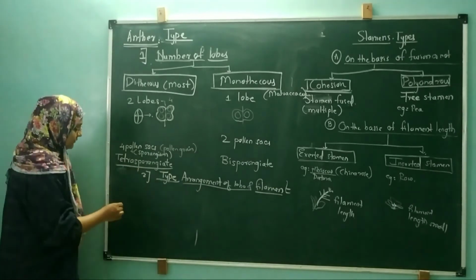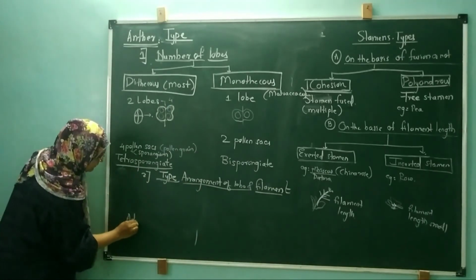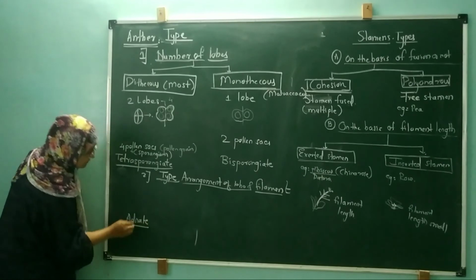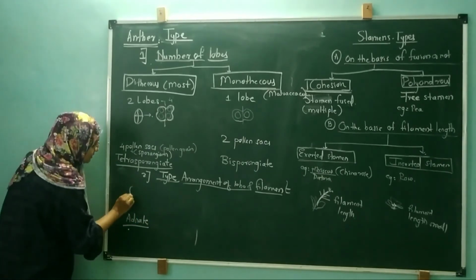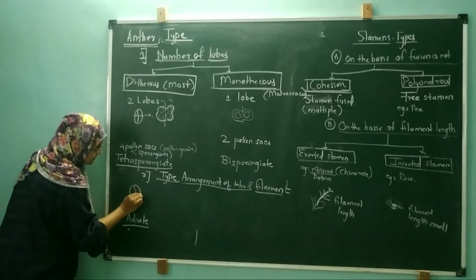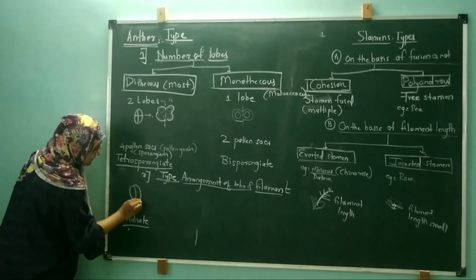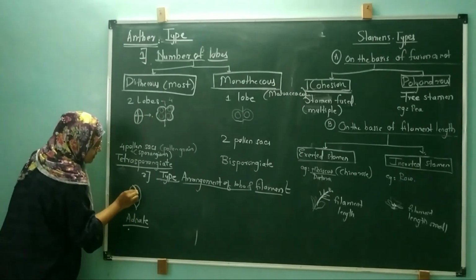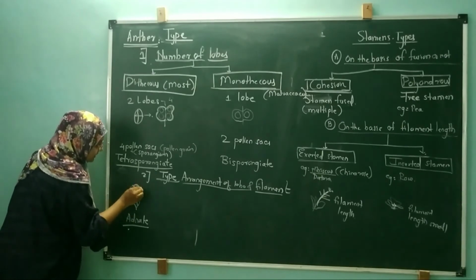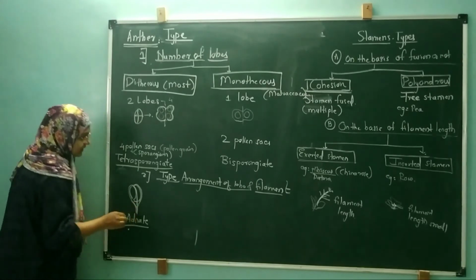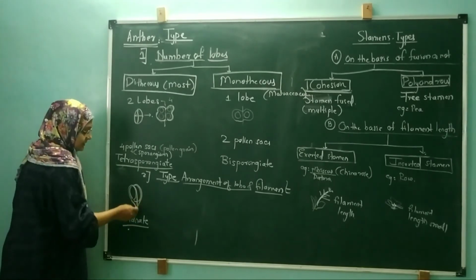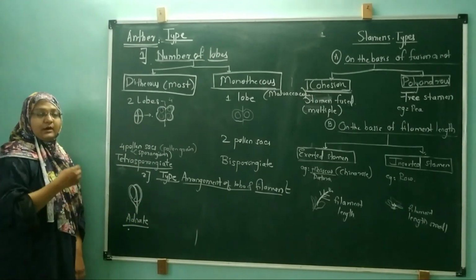The first one is called the adnate kind of arrangement. In this adnate arrangement, the two lobes are present, and the filament runs the whole length of these two lobes. The filament has covered the anther lobes along their entire length. That is called an adnate kind of arrangement.